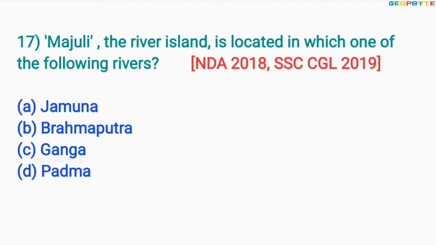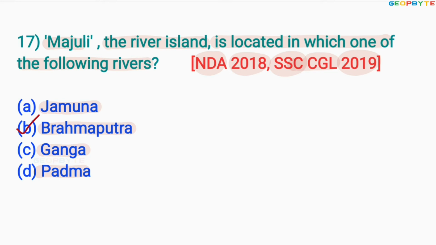Similarly, let us move to the 17th question. Look at the 17th one. Asked twice, 2018 for NDA and 2019 for SSC exam. Like this. Majuli, the river island, is located in which one of the following rivers? Option A, Jamuna. Option B, Brahmaputra. Option C, Ganga. Option D, Padma. The correct answer is option B, Brahmaputra.